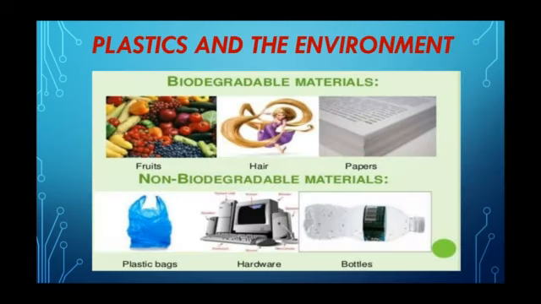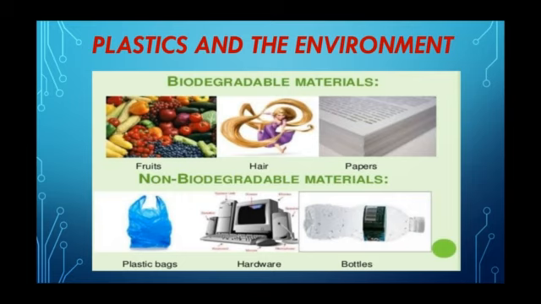Plastics and the environment. When we go to the market, we usually get things wrapped in plastic or packed in polythene bags. That is one reason why plastic waste keeps getting accumulated in our homes. Ultimately, plastic finds its way to the garbage. Disposal of plastic is a major problem. Before that, we should know what are the different types of waste. Already, you studied in your previous class.